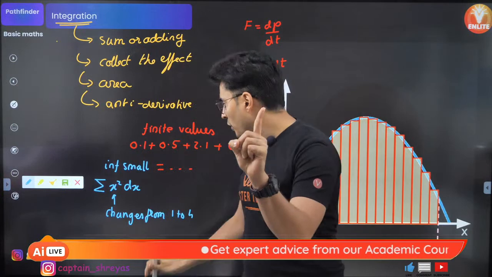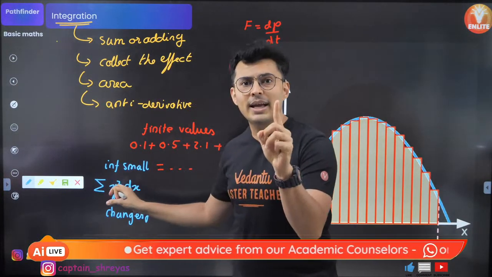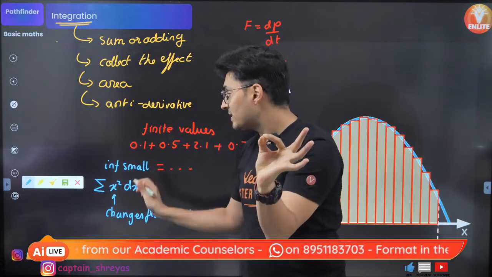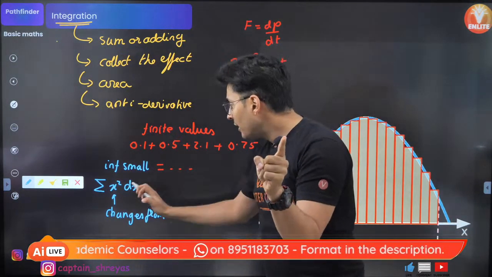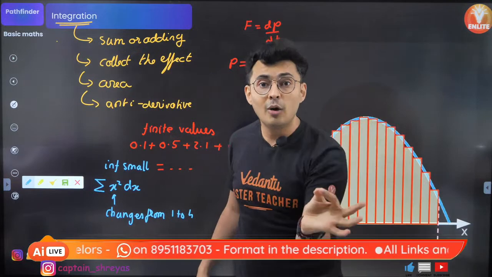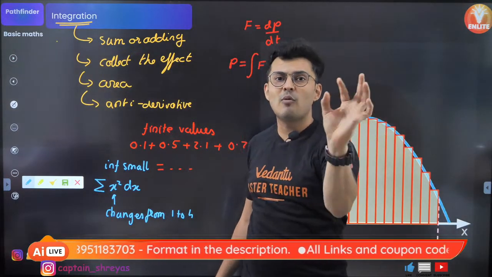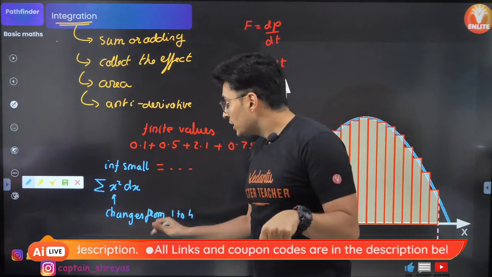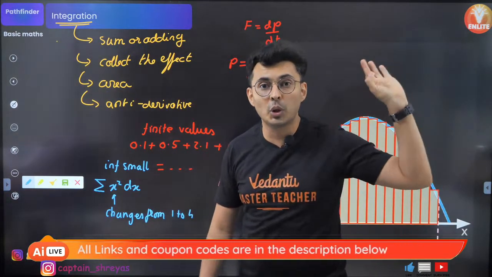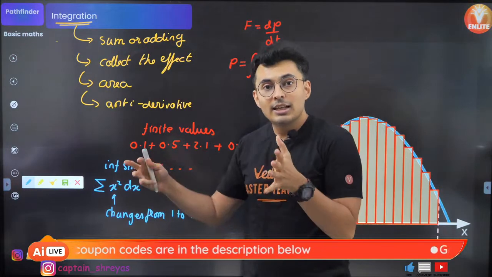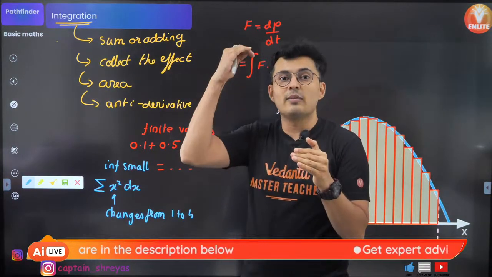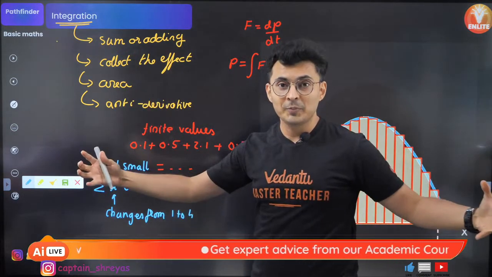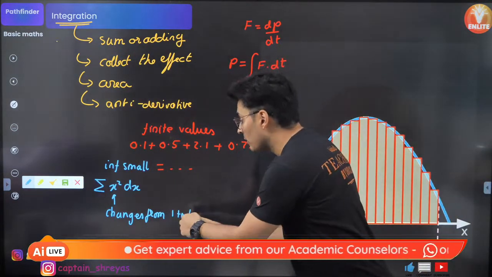X's value starts from 1, so 1 square into dx. What is the value of dx? Nobody knows. It's an infinitely small value. Then the value of x increases. By how much? Infinitely small value. 1.000001 square into dx. Then 1.00002 square into dx. Like that, you keep increasing the value of x and you add them up till the value of x reaches 4.